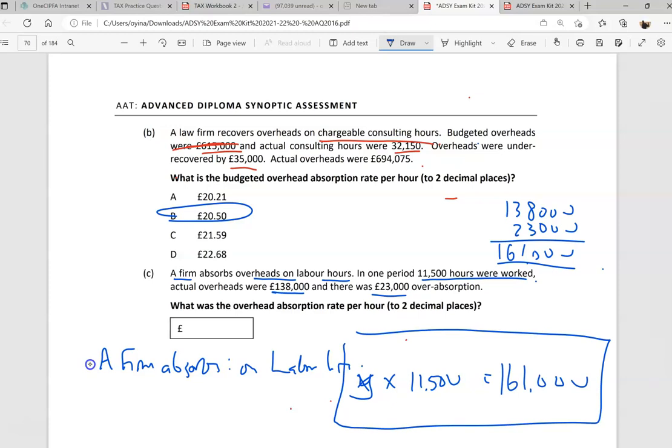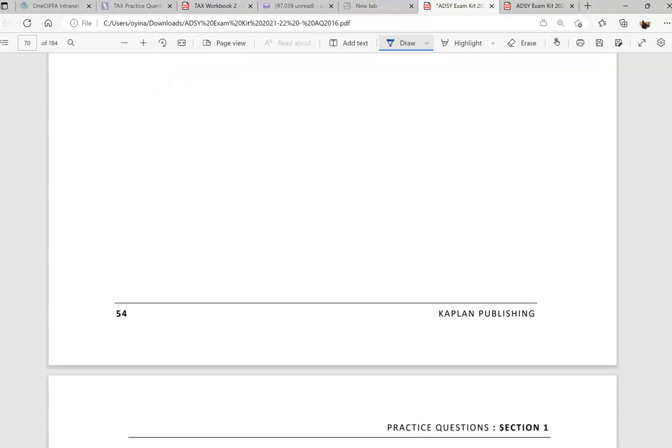So the question is, what is Y? Y is 161,000 divided by 11,500. I am working backwards with this system, really. 161 divided by 11,500 is 14 pounds. There's nothing else to do, really. I did 14 times this, I got this, and I said, oh, this is too high, bring it down. So I deducted 23 from here and arrived at 138. Cool, great stuff. And that is question 92.